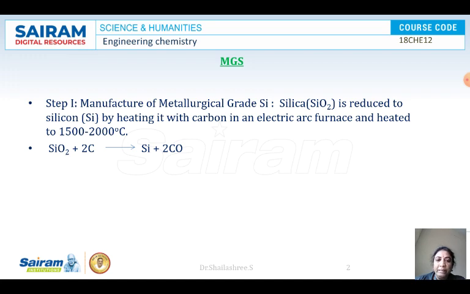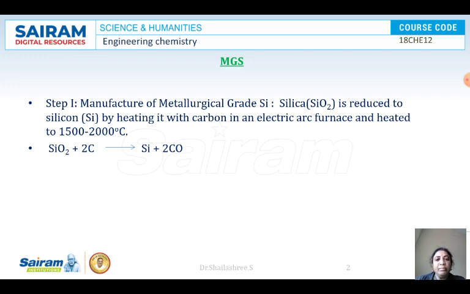When we take silicon, there are many types of silicon present. I am discussing the silicon which is used for solar cells. There are two types of silicon here: one is metallurgical grade silicon and the other is semiconductor grade silicon.